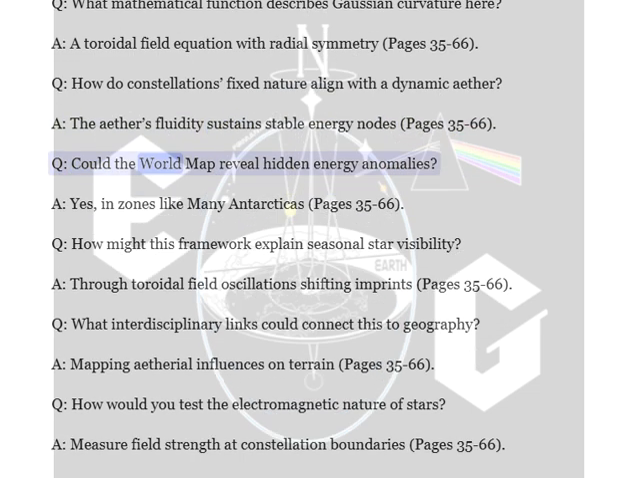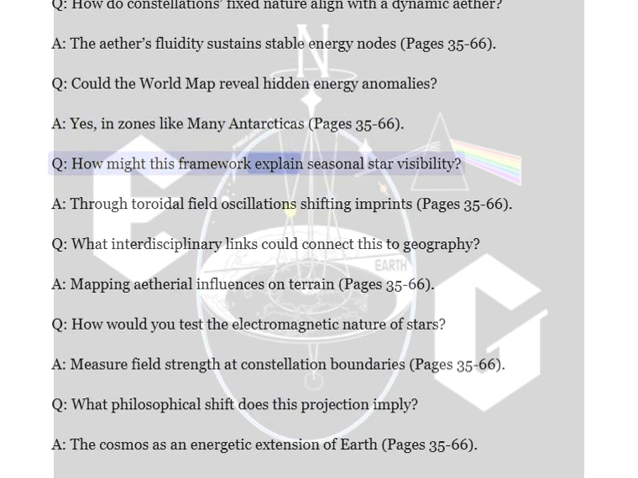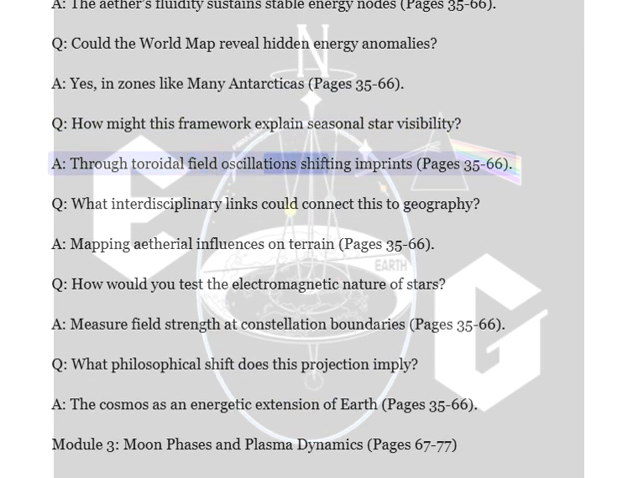Q. Could the world map reveal hidden energy anomalies? A. Yes, in zones like many Antarcticas, pages 35 to 66. Q. How might this framework explain seasonal star visibility? A. Through toroidal field oscillations, shifting imprints, pages 35 to 66.